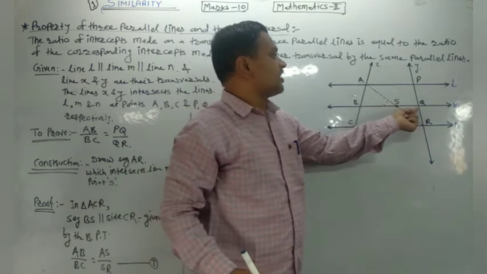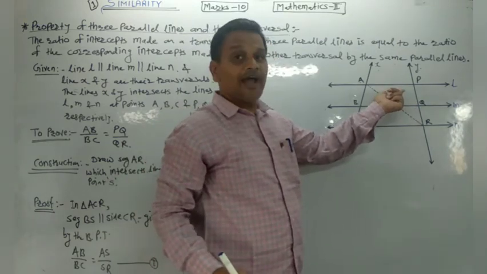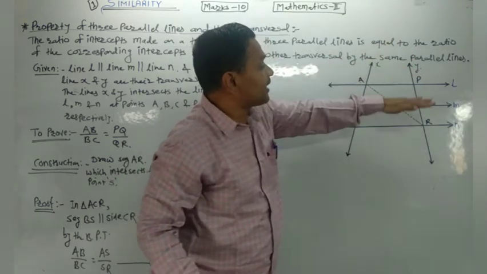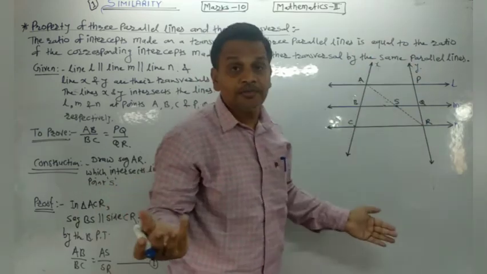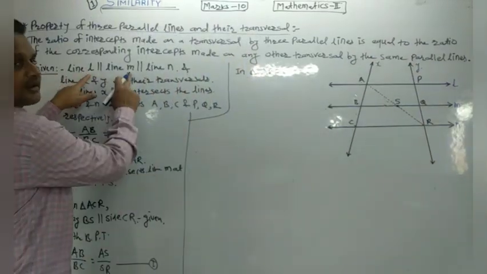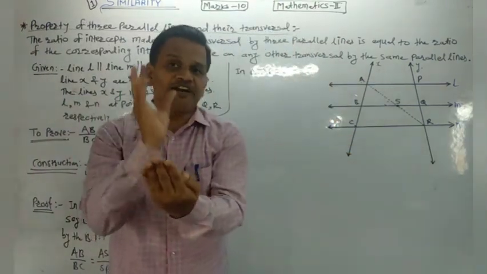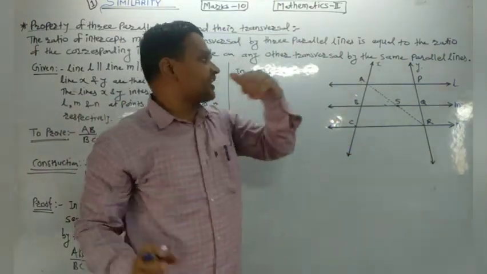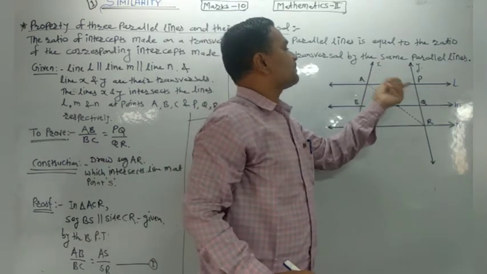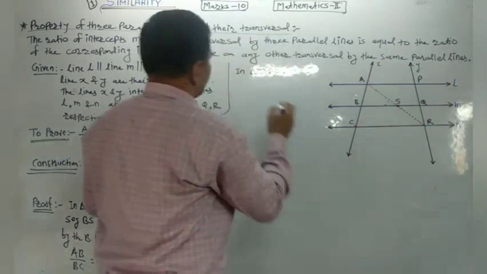Seg SQ is parallel to side AP. Why? Because lines L and M are parallel. Here in the given, lines L and M are parallel. If two lines are parallel, then segments included in them are also parallel. Then we say that seg SQ is parallel to side AP.